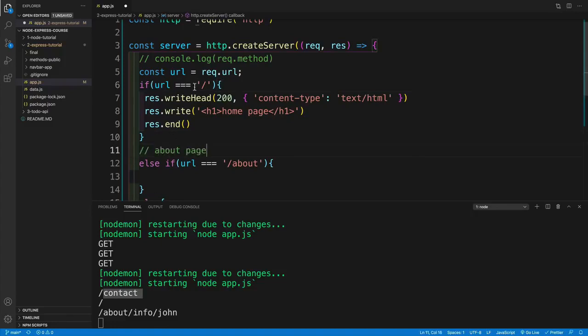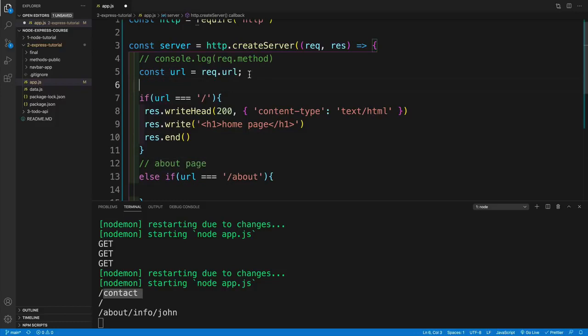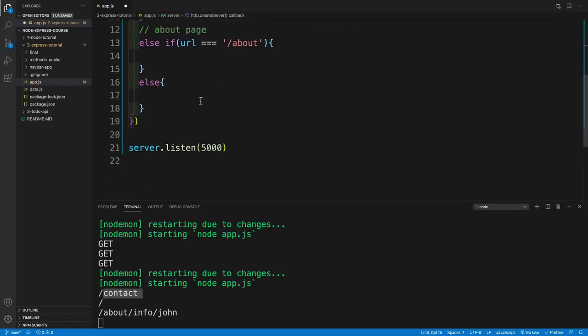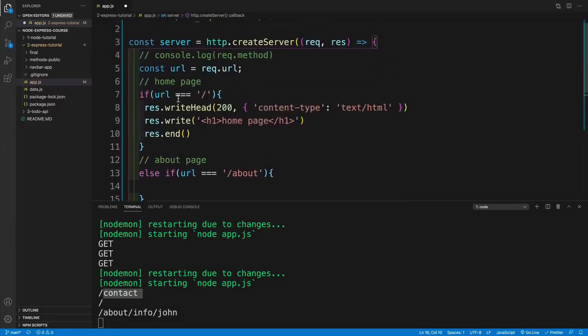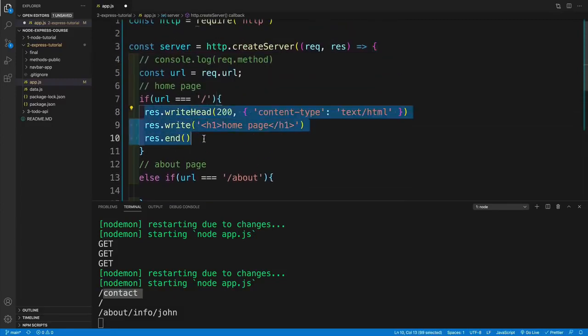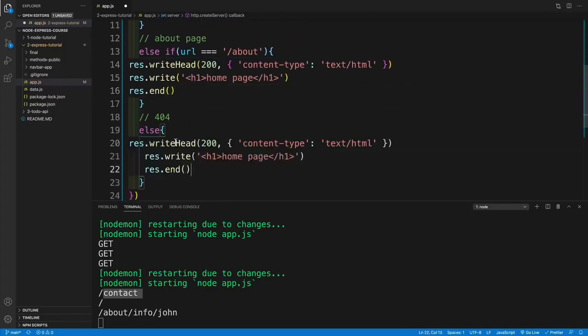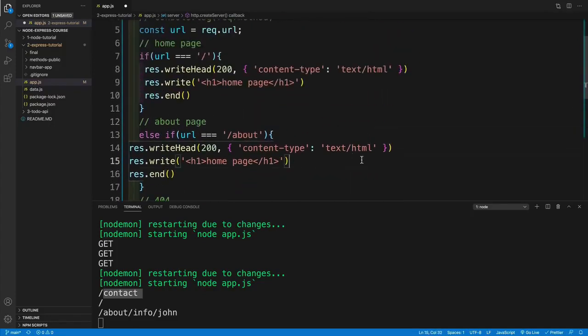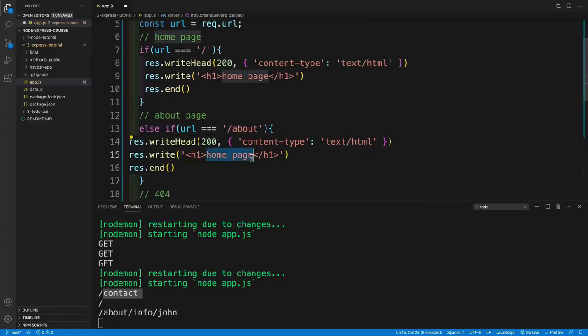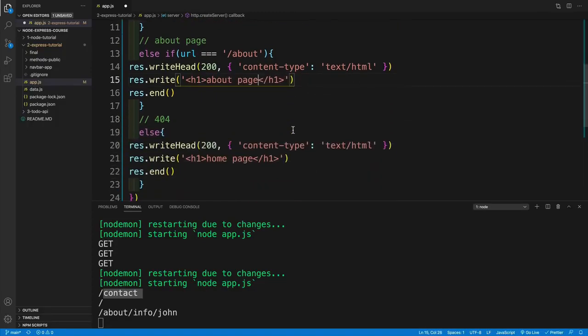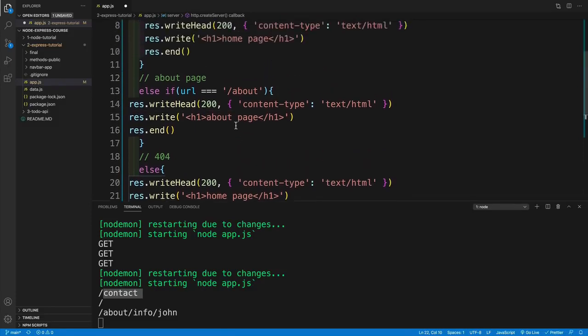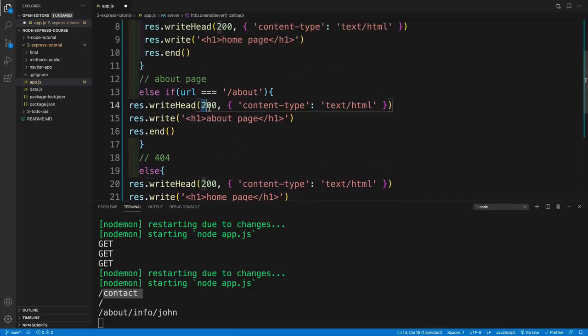Now, I will add some comments here just so we are clear of what is happening. So this is going to be about page. Then this is going to be called homepage, and then we're going to have the 404, resource not found. So again, in order to save us a little bit of time, let's just copy and paste 1 and 2. And again, content type will be exactly the same. So that is going to be HTML because we'll send back the HTML. I'll say about page, let's call that. And then the last one is going to be the 404.